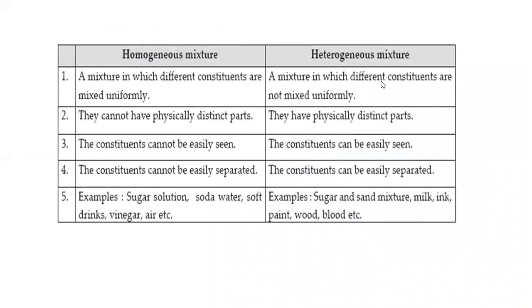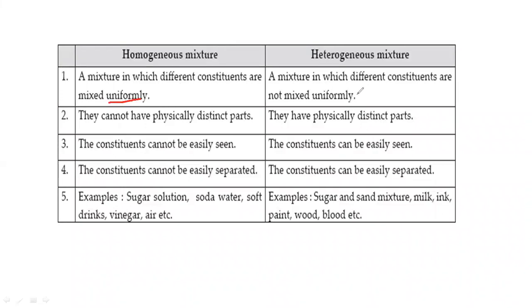So we can explain the homogeneous mixture and the heterogeneous mixture on the basis of the above observation. In a homogeneous mixture, the constituent particles are uniformly distributed, they are mixed in an even manner.